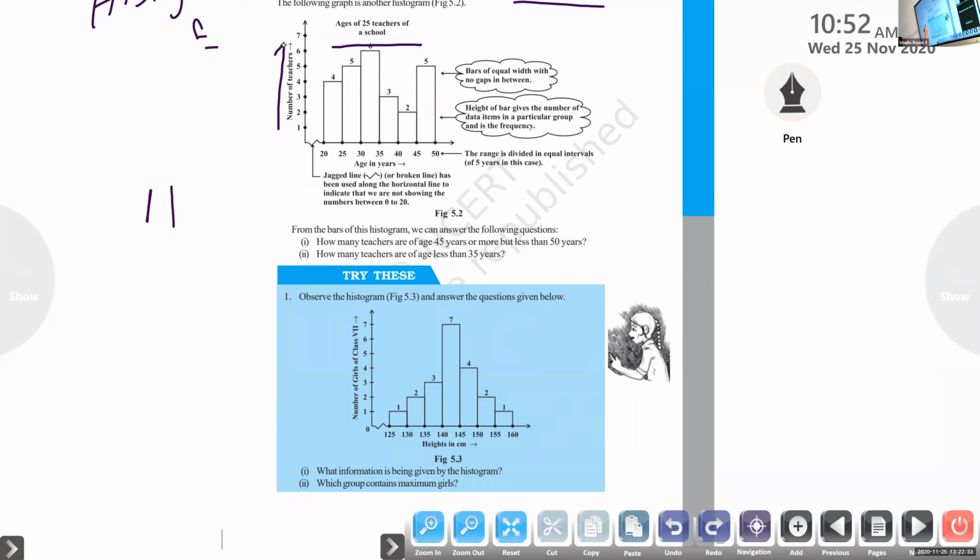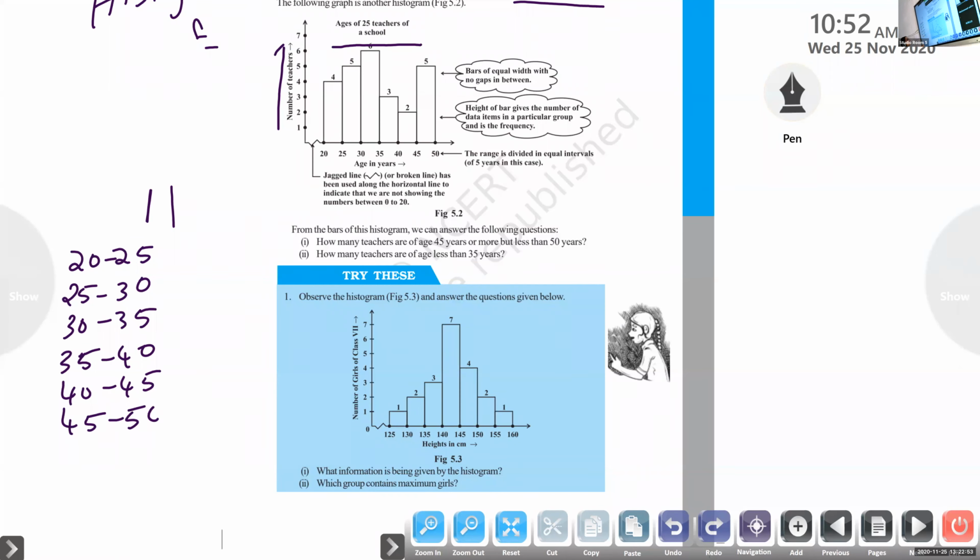Then 25 to 30, 30 to 35, 35 to 40, 40 to 45, 45 to 50. It is continuous.